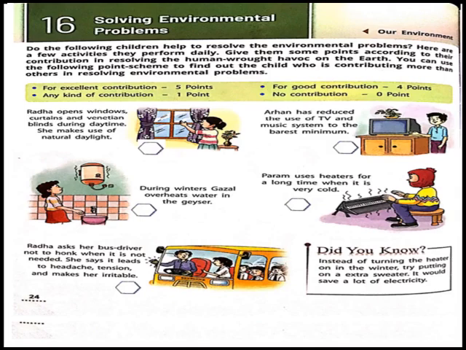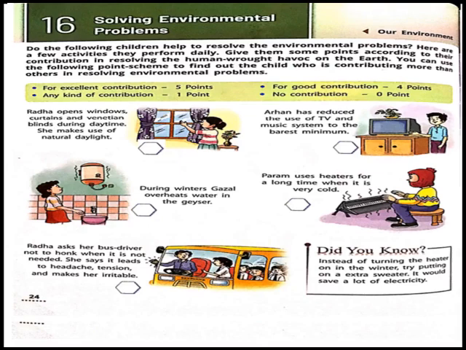During winters, Ghazal overheats water in the geyser. According to me, instead of overheating, she could have maintained it at the medium level. That is also enough for us to use the water. So that's why I gave her 1 point.